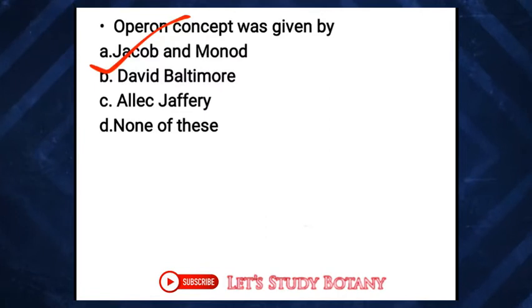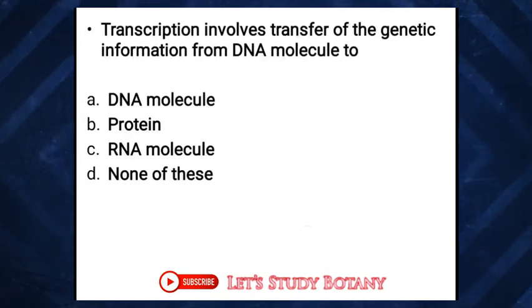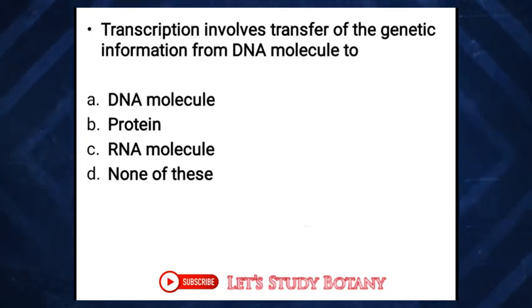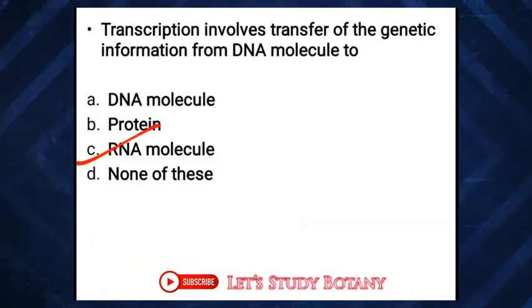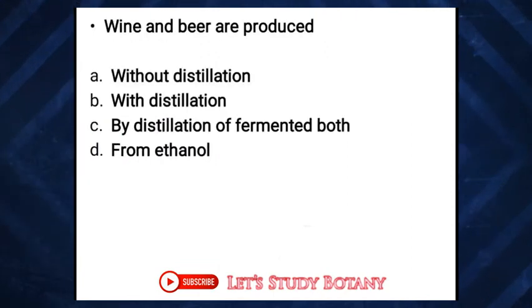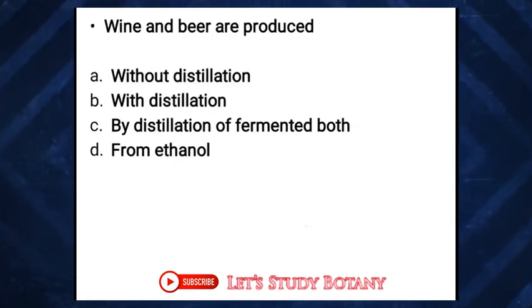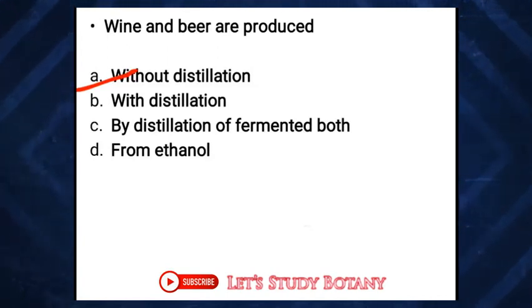Then the next one, transcription involves transfer of the genetic information from DNA molecule to the RNA molecule. Okay, then wine and beer are produced. The answer is without distillation. Distillation increases the alcoholic content. So here the wine and beer are produced without distillation.